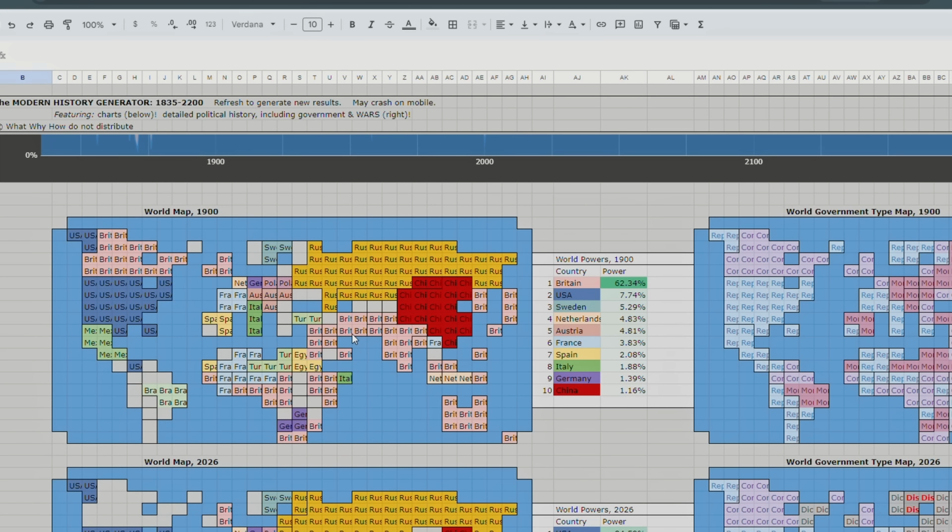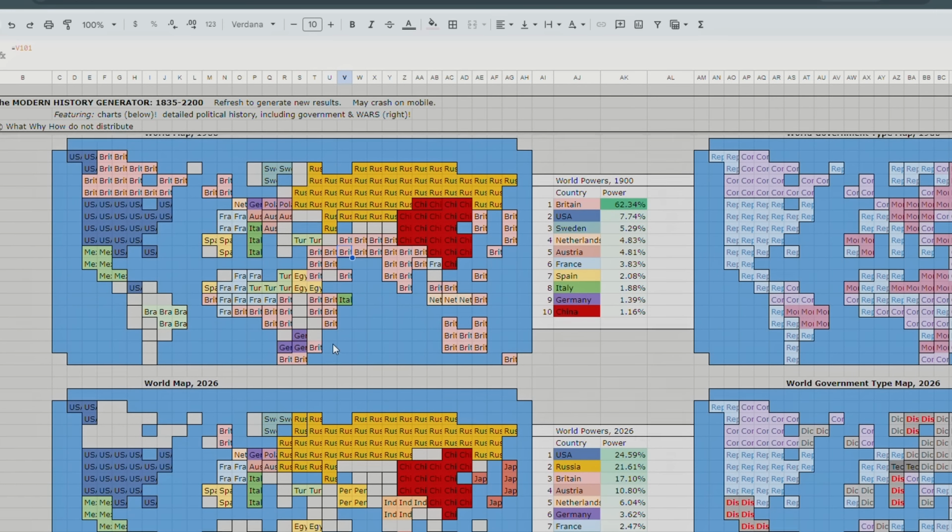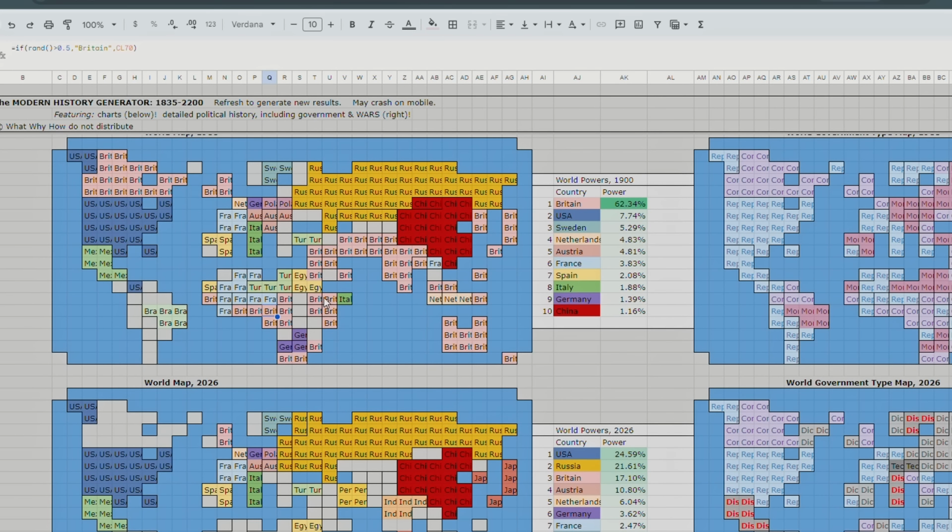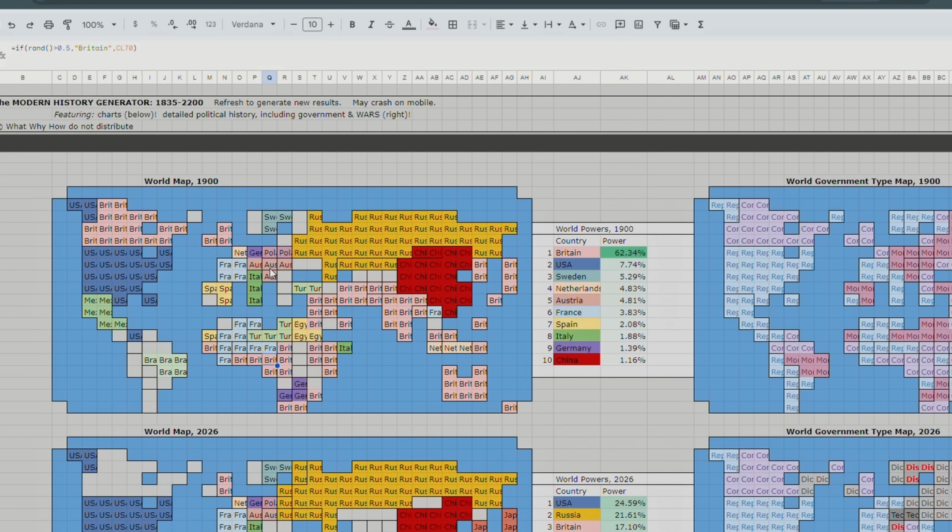Britain controls Persia, it controls the Middle East, so the Ottoman Empire lost out on that territory. Britain has Nigeria, it has Kenya, and it has South Africa. Germany actually has some colonies in southern Africa, so that's good for Germany, but Austria controls Bavaria, right? So Prussia in this timeline did not reunify Germany, instead Austria took the southern half of what we now call Germany. But Poland has much more territory than it did in 1900, around 1935 territory for Poland.